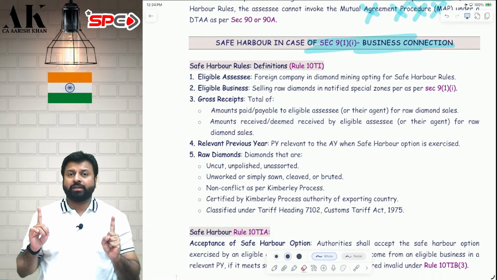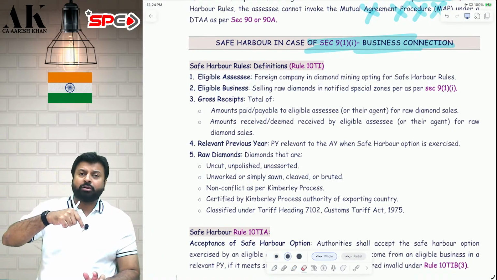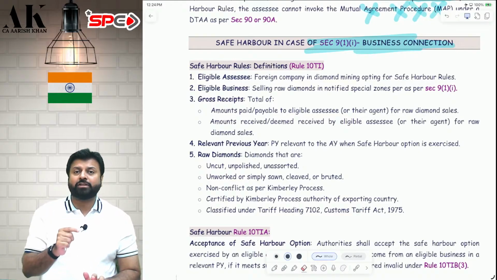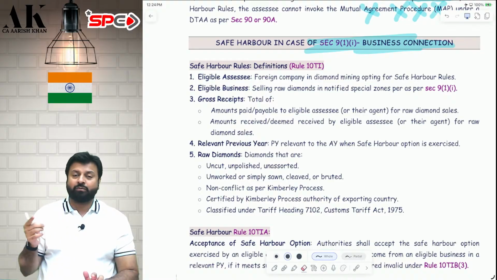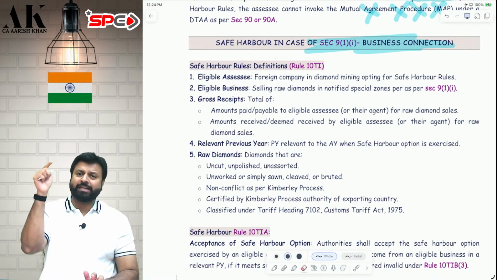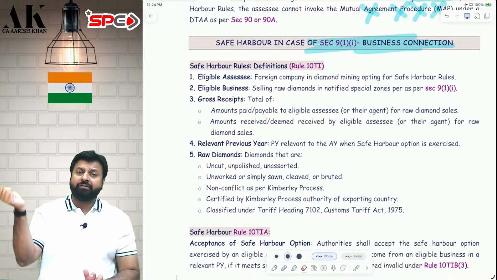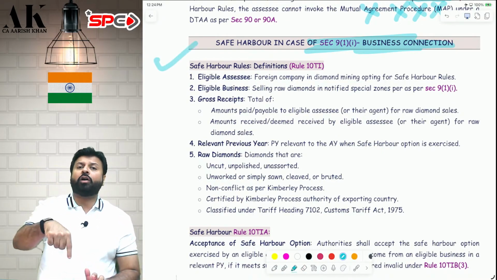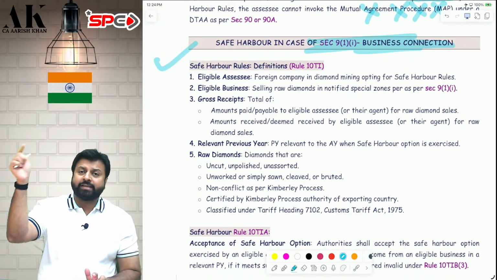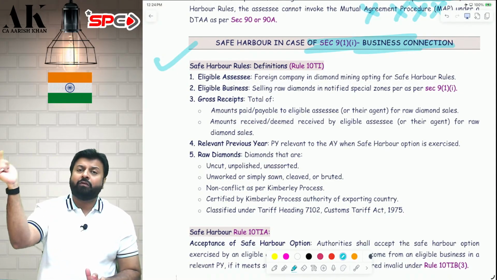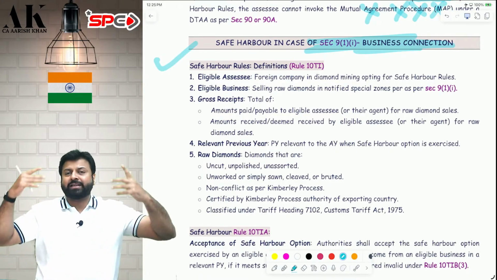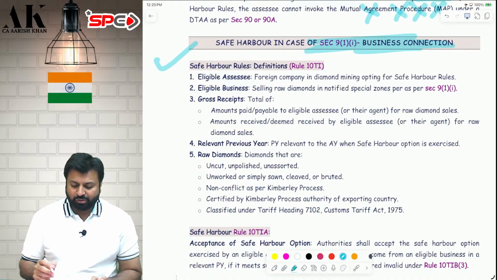So there is a catch over here. If the foreign company is coming to Mumbai, Bharat Diamond Bourse, or Gujarat, Surat Diamond Bourse, and they are confining their activities to only display, then that is not subject to tax. What about they come to special notified zone and sell it? Then it is taxable. Now, if it is taxable, then safe harbor is applicable. So safe harbor is applicable for sale of raw diamonds in special notified zone. So for sale of raw diamonds, safe harbor is applicable. For only confining to display, safe harbor is not applicable, because in that case it is not taxable only.